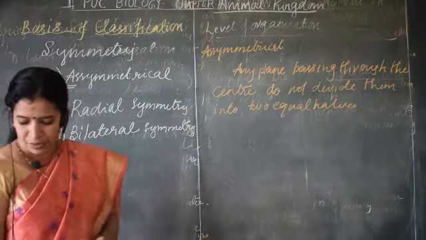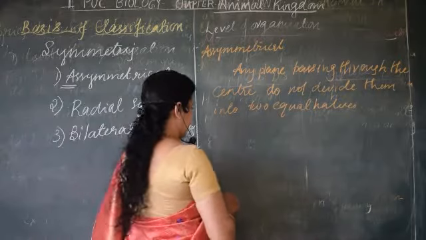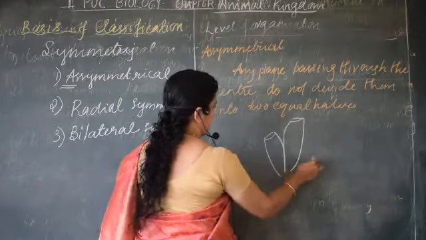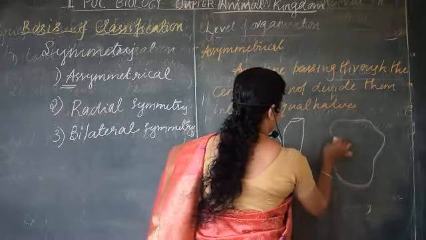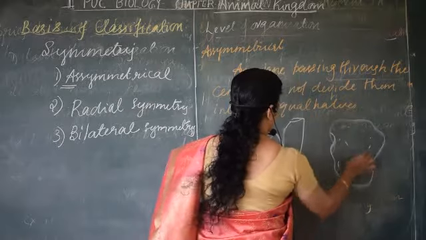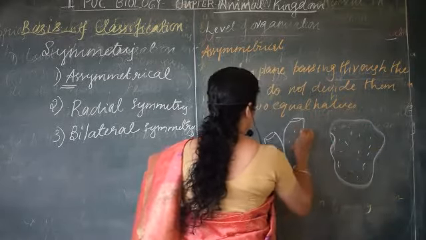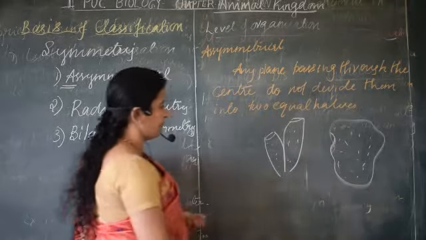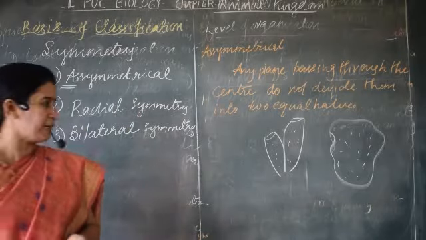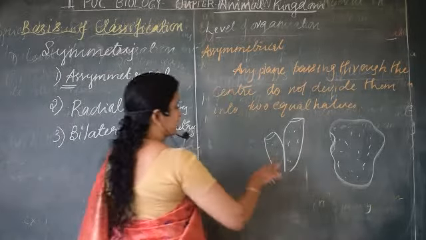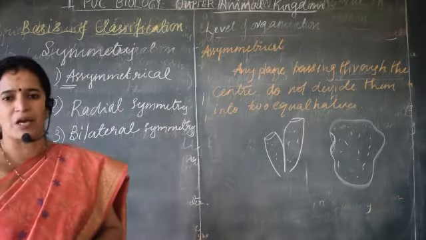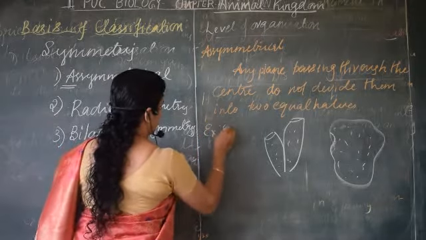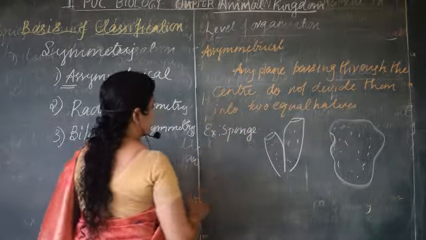For example, sponges. Sponges are in this form, right? Some of them will be like a bar sponge. So like this, the sponges can exist in different forms, having the pores over it. Now, if you consider any line passing through their center, it will not divide them into equal halves. Such symmetry is called asymmetrical. So an example of asymmetry is found in sponges. The body is asymmetrical in the case of sponge.